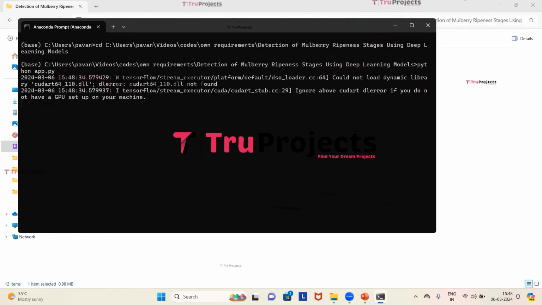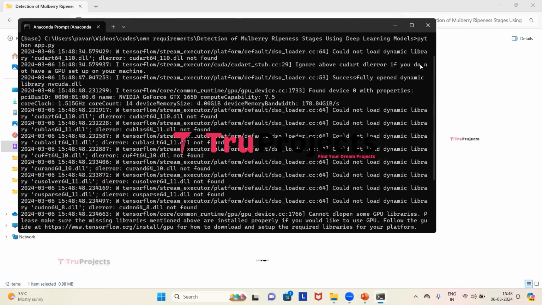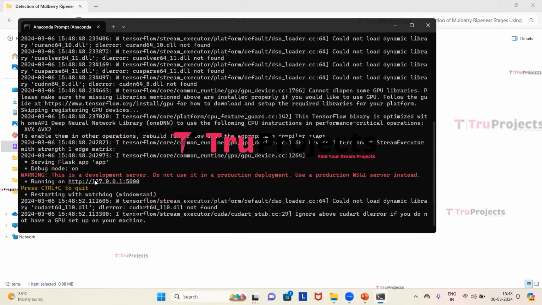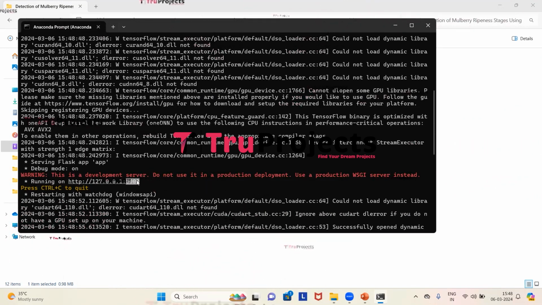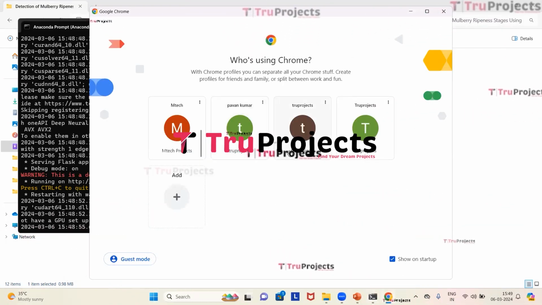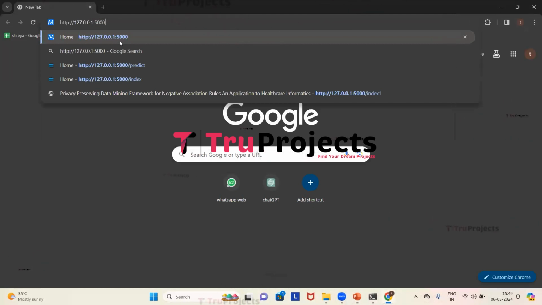After running the app.py file, the Flask framework will host the application locally at the default address, which is the localhost, and the port, unless configured differently. So this is the localhost and this is the port. Now we have to copy this local link provided by the framework and paste it in any web browser. So I'm copying the link. I prefer Google Chrome, so I'll paste it in that. Here we need to paste the link and then click on enter.